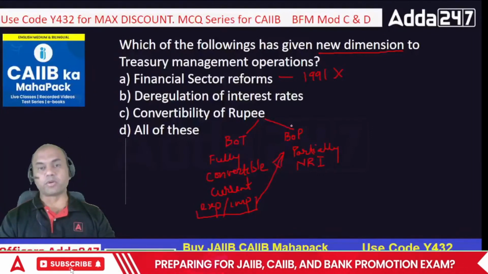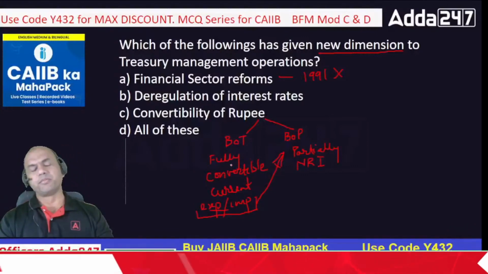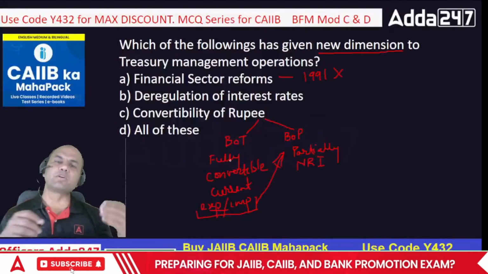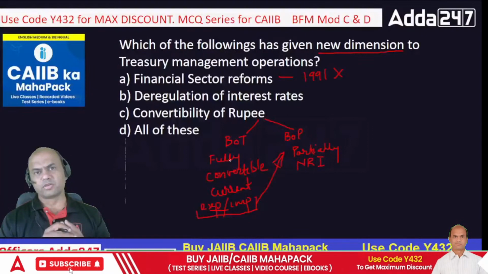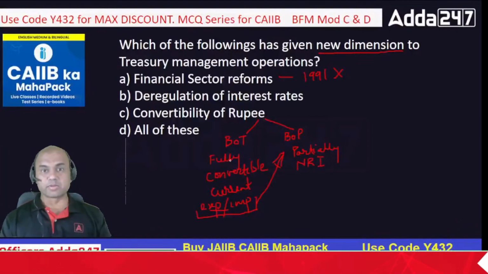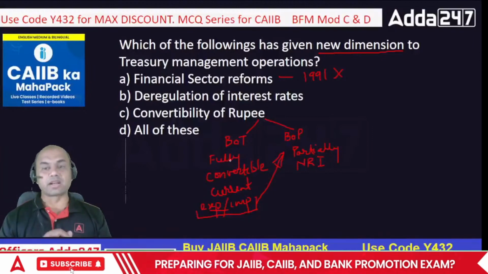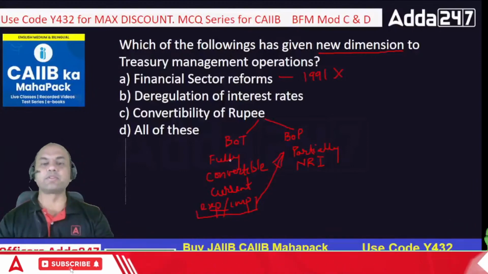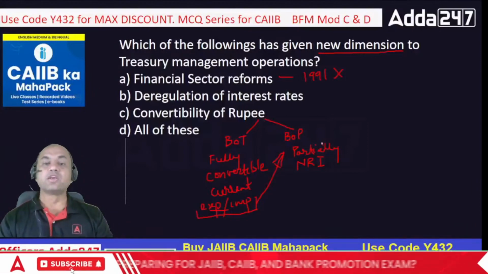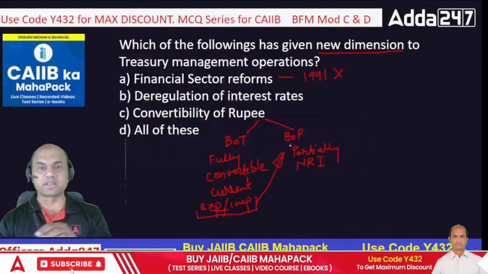So, the point over here is, under BOT, under this export import, rupee is fully convertible. Fully convertible in the sense, suppose I want to do a deal of $1 crore with anyone, and it's a regular formal business, everything is authentic, nobody can question me. But if I have to send $1 crore outside without any business, then everyone will question me. That comes under BOP. So there it's partial. Partial means somebody asking, somebody not asking you.